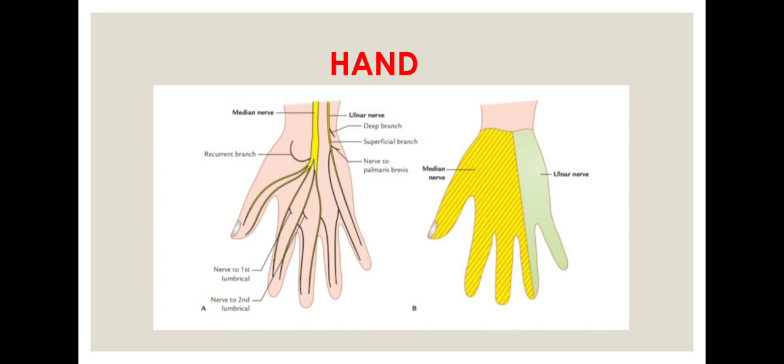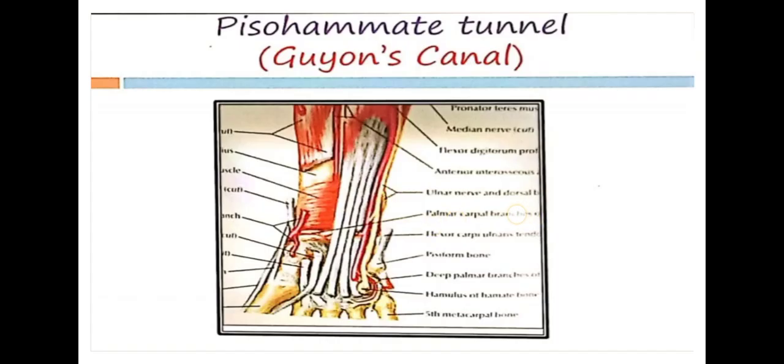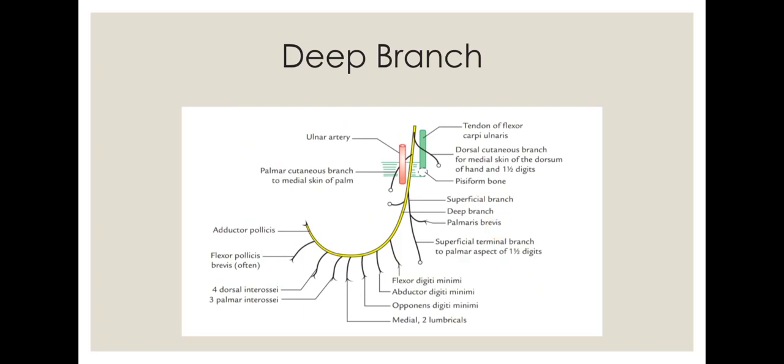What happens to the deep branch? This diagram will be essential to see what happens to the deep branch. As I said, always when a nerve passes through a joint, it has to be safeguarded, because of the wide range of movements of the joints.